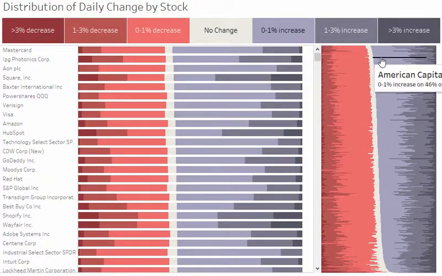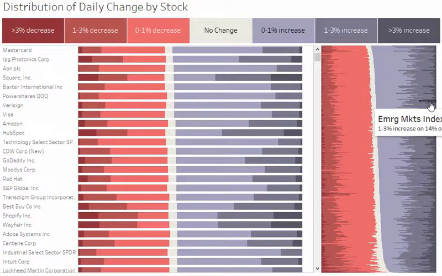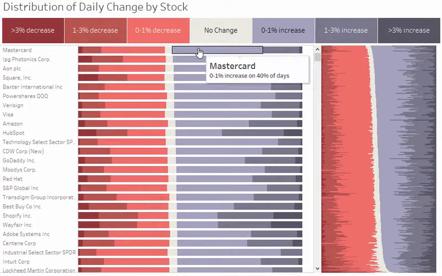So by default, the stocks are sorted by the total percent of days that were positive growth rates. So it's basically just sorting based on the total aggregation of number of days across all blue bars. And so that tells you that MasterCard was the stock that had the highest number of positive growth days. However, it doesn't tell you anything about the magnitude of growth on those days.